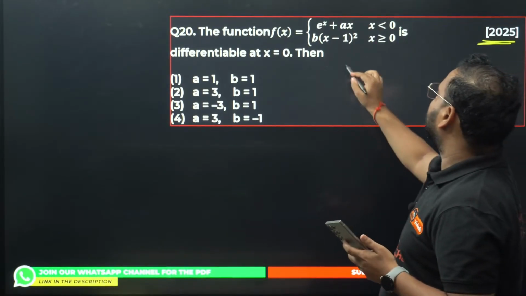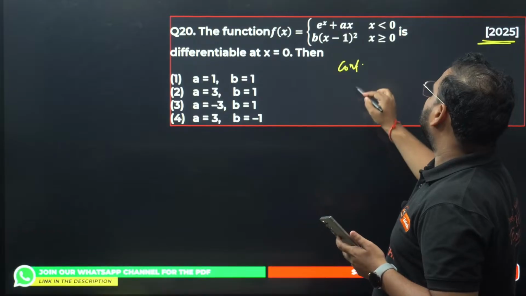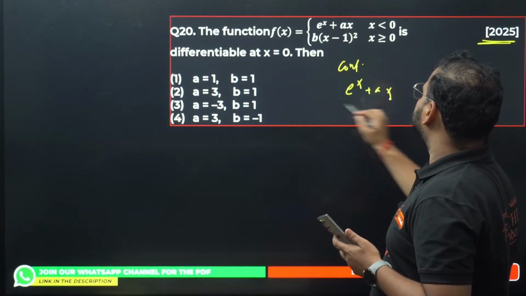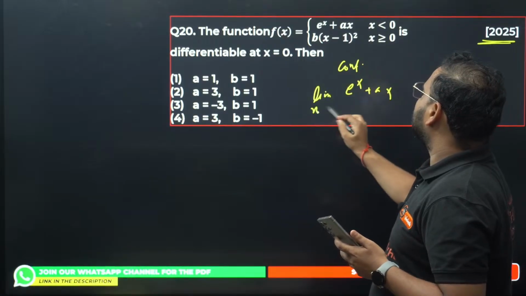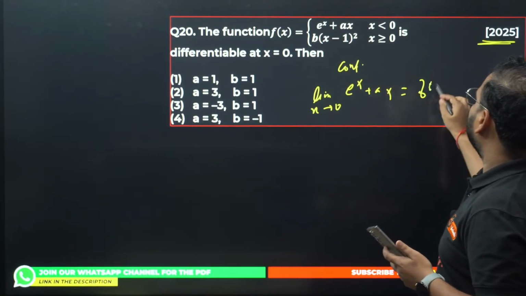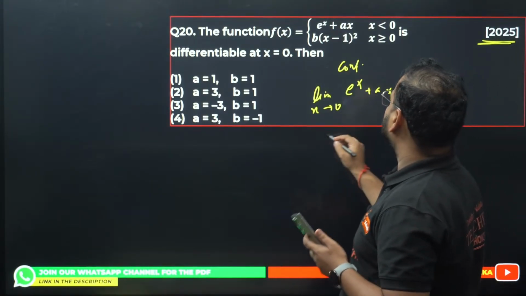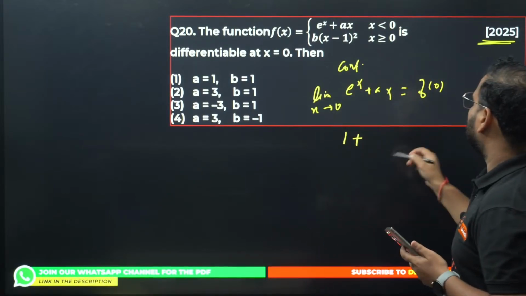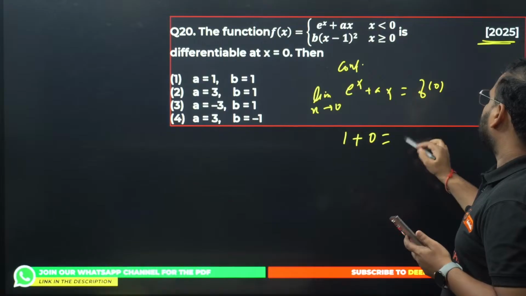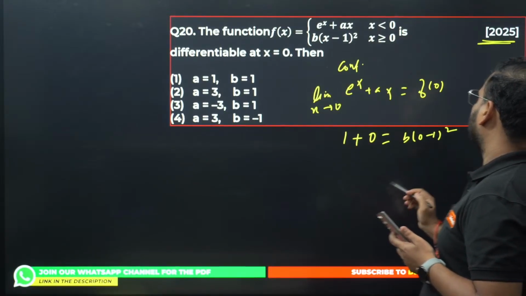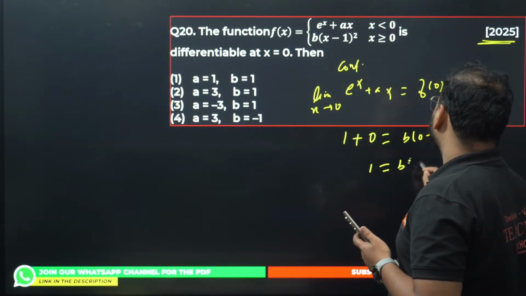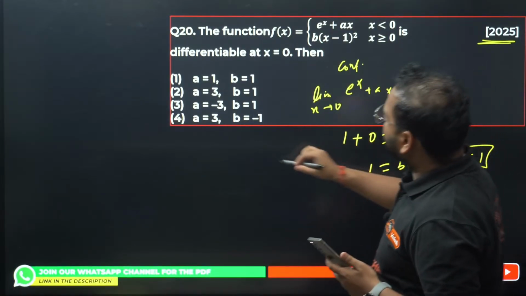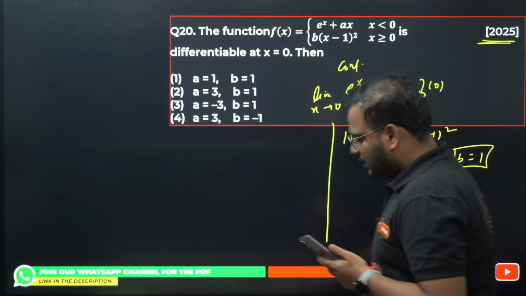If I apply continuity, where is the limit going to be from here? e^x + a^x, limit x tends to 0, equals f(0). From this, e^0 is going to be 1, plus a times 0 is 0. So we get 1 equals b times (0 - 1)^2. From here I'm getting 1 equals b times 1. Simply, b value is 1. B value is 1 means we have three options like that. We can't conclude from here.